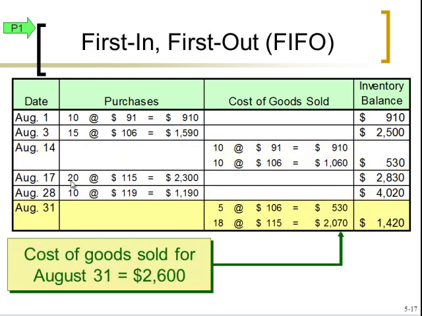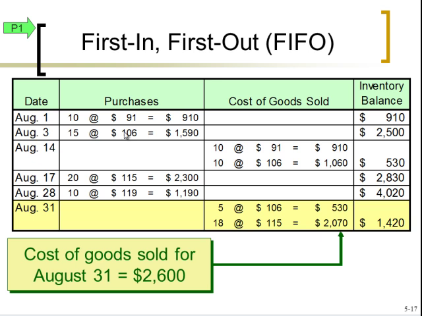We have our 2 additional purchases, and then on August 31st we sell 23 more bikes. So again, we have to figure out where do these 23 come from. With FIFO, the key thing is, what is the first layer at that point? At the point of that sale, what is the first layer that we have? We used up the August 1st layer, so that's gone. We only have 5 left at the August 3rd layer, so that's what we're going to start with. That is the first layer at this point.